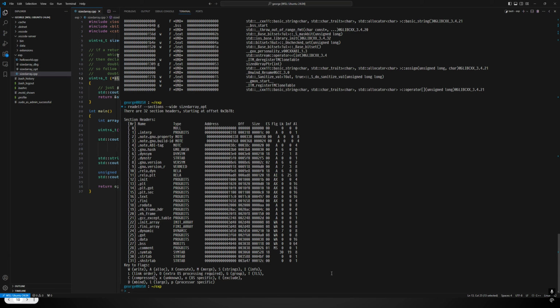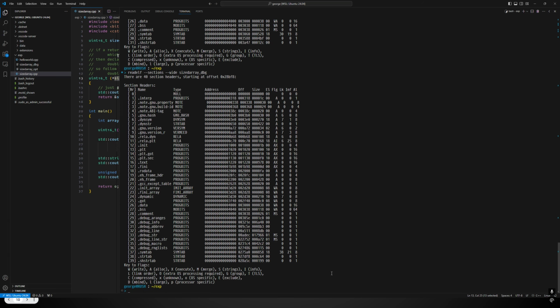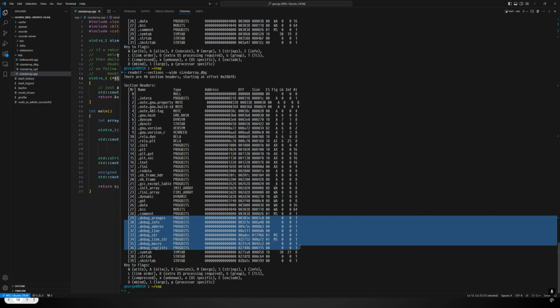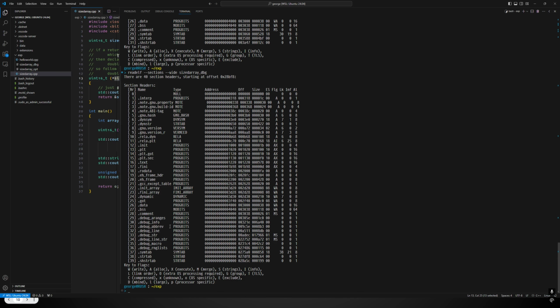So now what's interesting with this is, if I now dump the sections from the debug version, you can see that all of this debug information gets its own sections in the executable. And that matches exactly with how we said Linux embeds the debug information. This same information would come out when you compile a Windows executable in debug mode, except it gets put out into the PDB files. And what's interesting to see here is that it has an info section, it has line for line numbers, strings, macros, and a couple of other things.